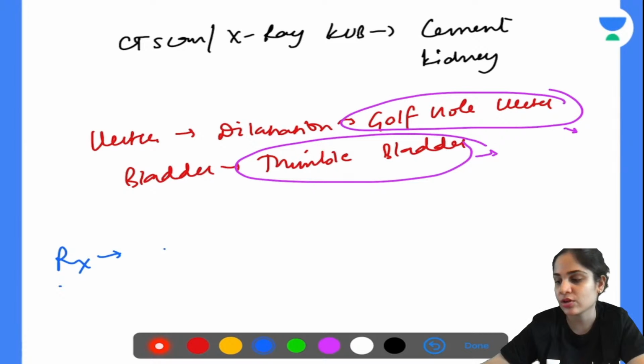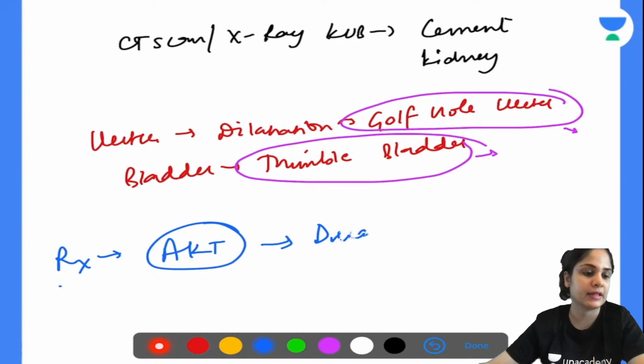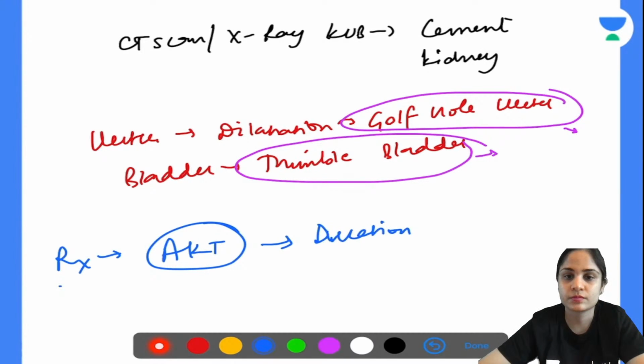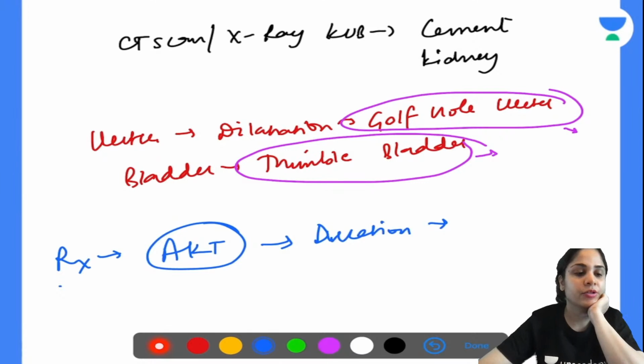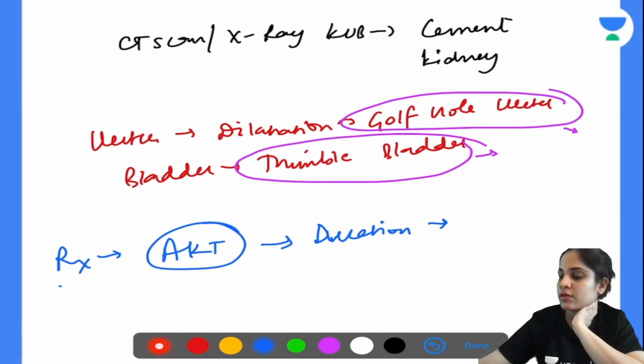Okay, so you have to give anti-TB therapy, but what is the duration of anti-TB therapy in case of TB kidney? Tell me, duration of ATT. Will you just give it for 6 months? Will you give it for a longer period of time? Yes, very good, Manali. So you will give it for 1 year. Okay. So ATT for kidney TB is for 1 year.